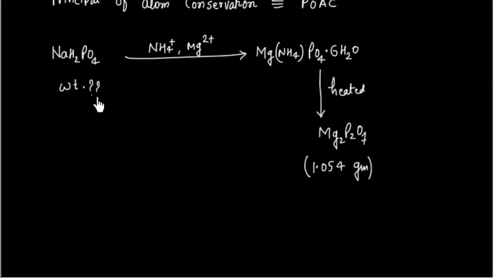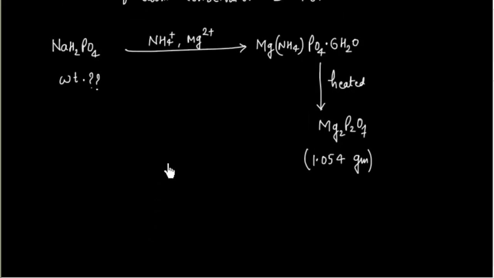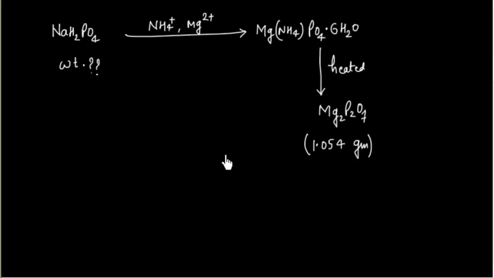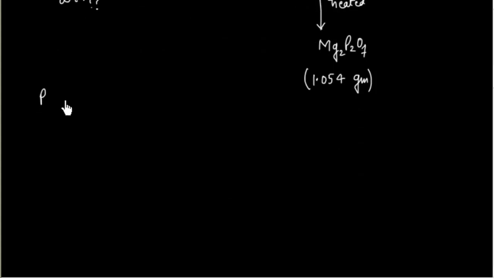Now things are easy, we can do it easily. In this process there is no phosphorus atom that has been lost. Whatever phosphorus atom I have here has gone to this compound, and whatever phosphorus atom I have here, by heating is converted into this compound. So there is no leakage of phosphorus atom, and no addition of phosphorus atom. So the first important point: P atom in the whole process remains conserved.